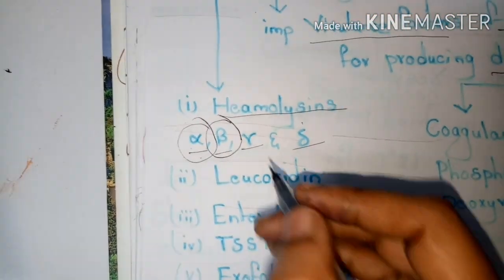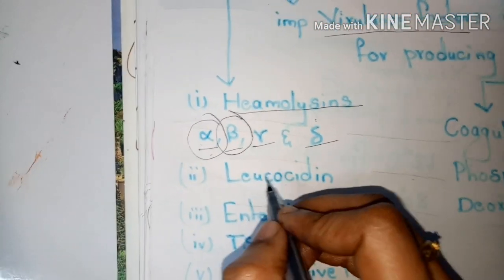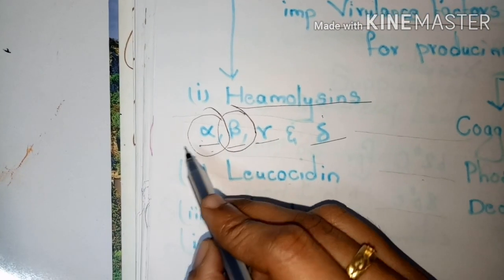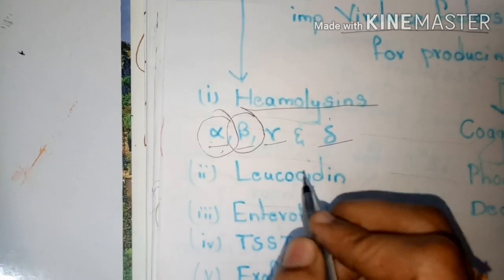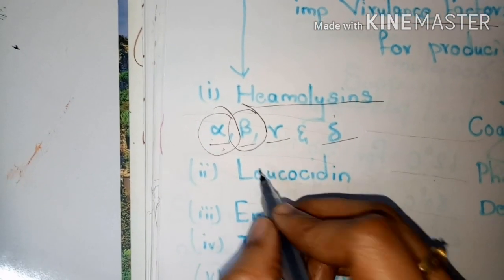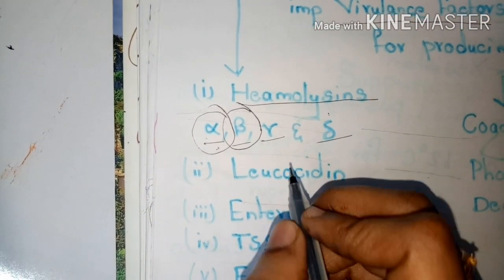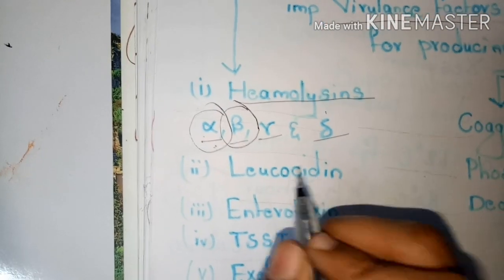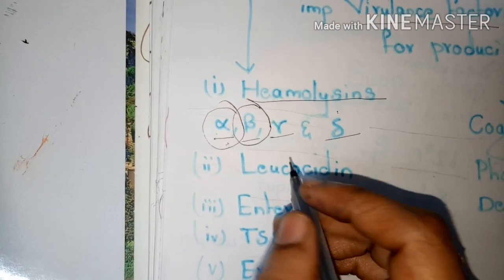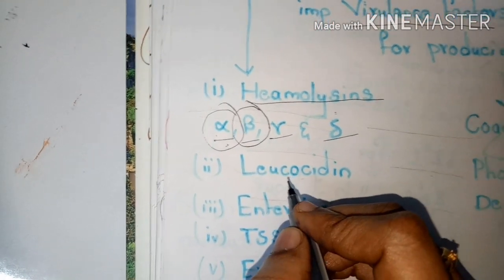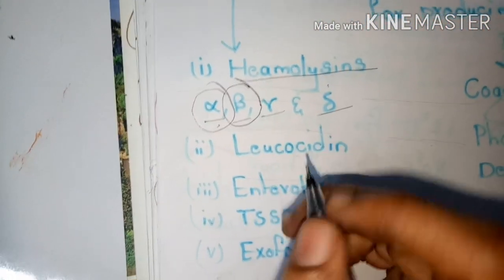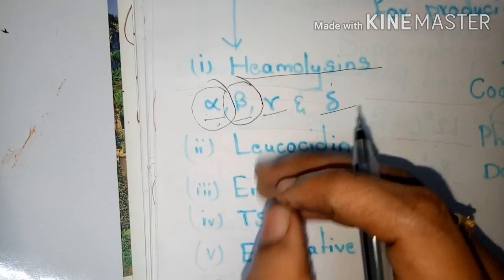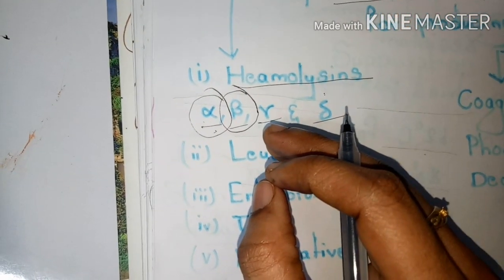Next, go to the beta toxin. These beta toxins are also known as beta lysine. Alpha toxin is also known as alpha lysine, and this beta lysine is hemolytic mainly for sheep cells. These beta lysines are hemolytic on sheep cells only, and they do not act against human or rabbit erythrocytes, meaning RBC.